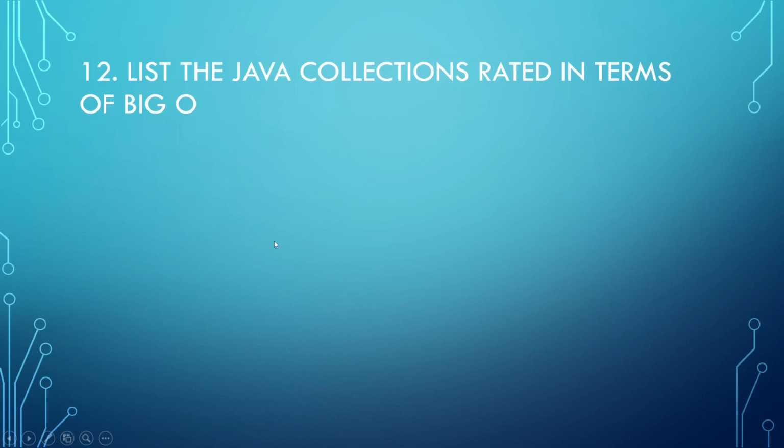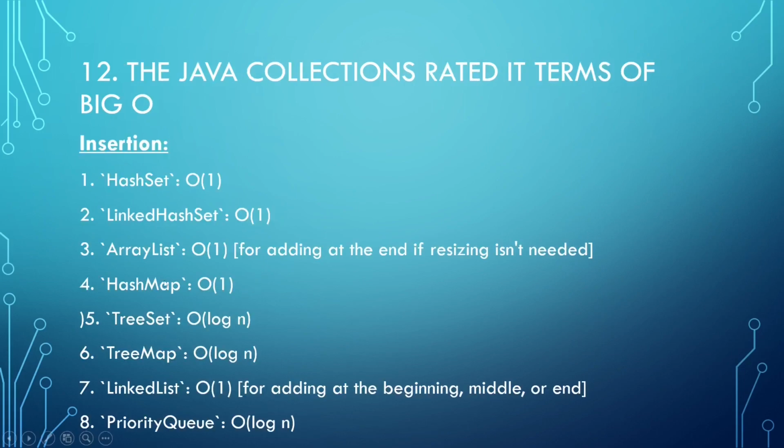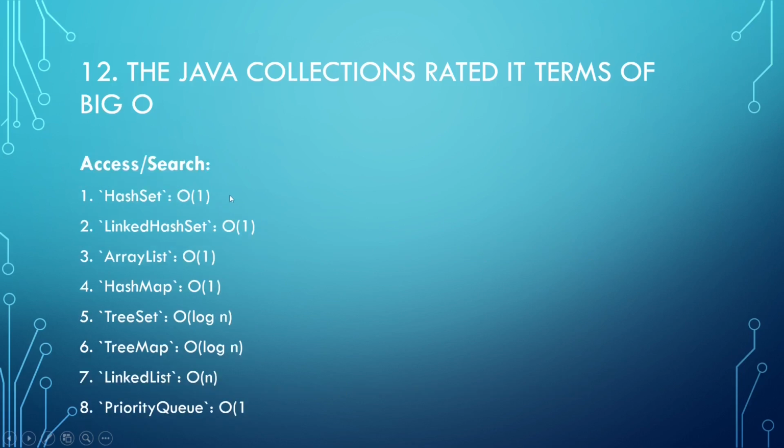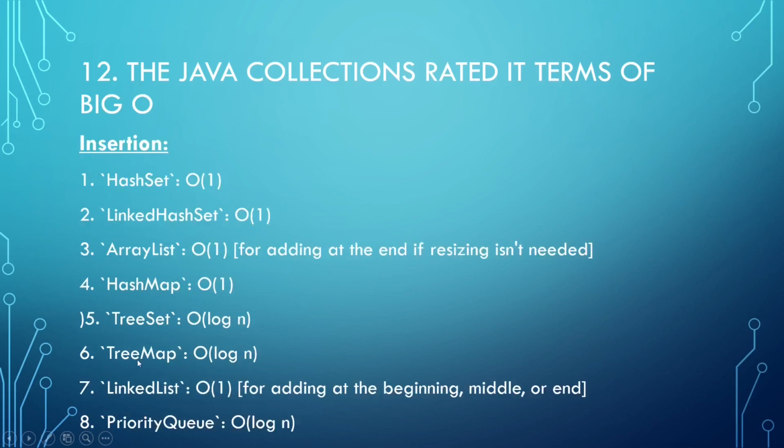List the Java collections rated in terms of Big O. They sometimes want you to compare a hash map to a linked list to an array list. So let's have a look at this. You can see that the hash set, linked hash set, array list, and hash map, when it comes to inserting data into these collections, have the fastest performance. And tree set and tree map have slower performance for insertion of data.